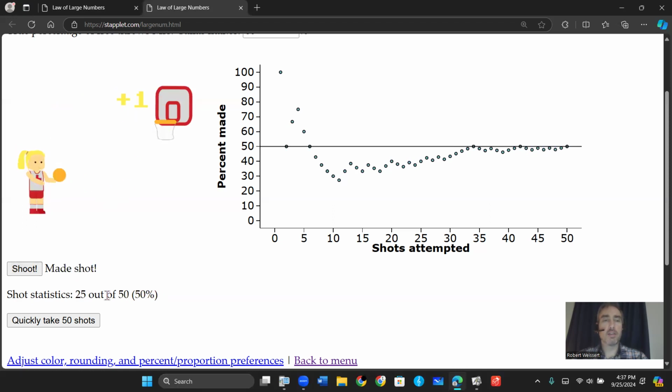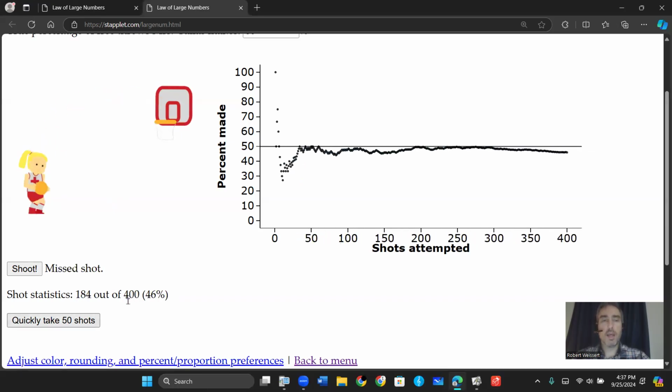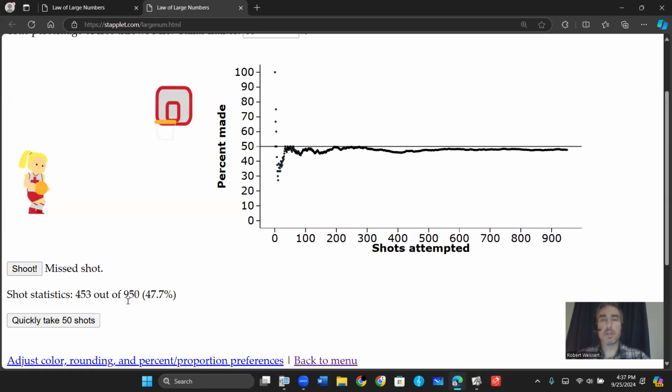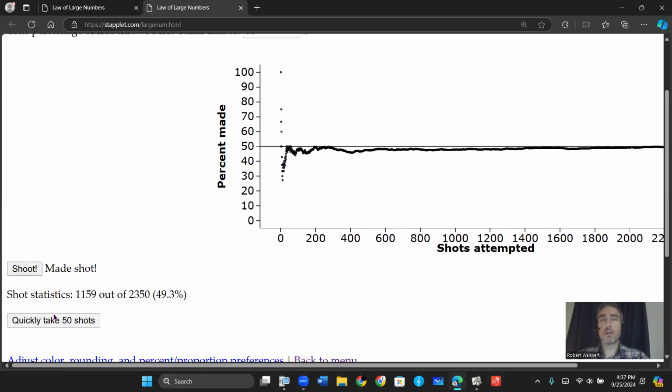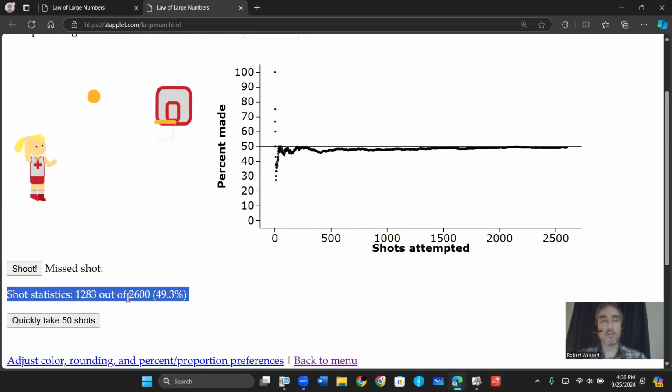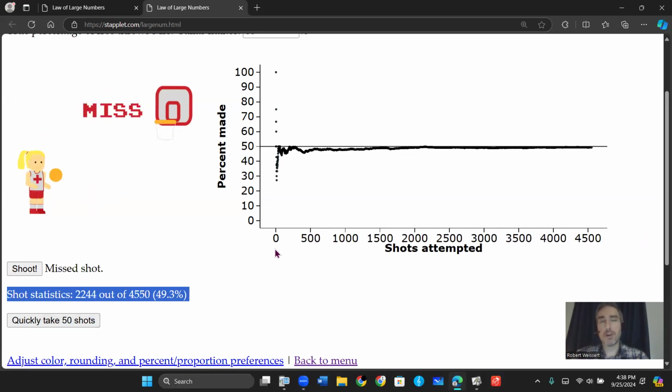So I've taken 50 shots and I'm exactly at 50%, but that's not necessarily going to be the case if you try this. So if I keep simulating this and do 50 more shots, now I'm down to 48. And it keeps going back and forth, but eventually if I do this enough, that's not going to really be much different than 50%. It'll hover a little bit above or below 50%, sure, because it's a random process. But knowing that I'm a 50% free throw shooter, that's eventually going to level off. So that's what the law of large numbers is. If you do something in the long run, eventually it'll be what the probability stated to be is.